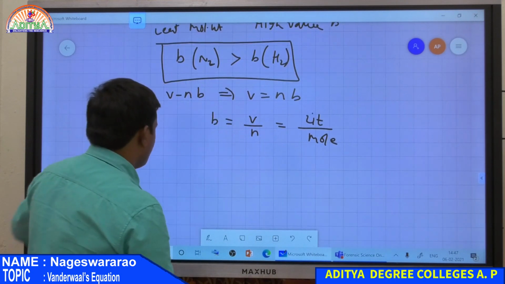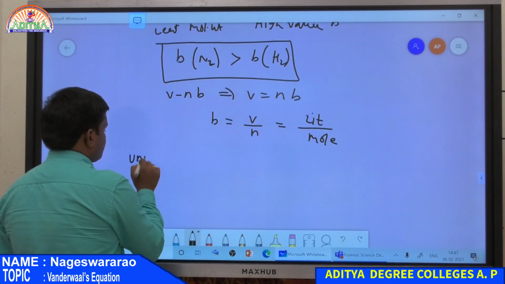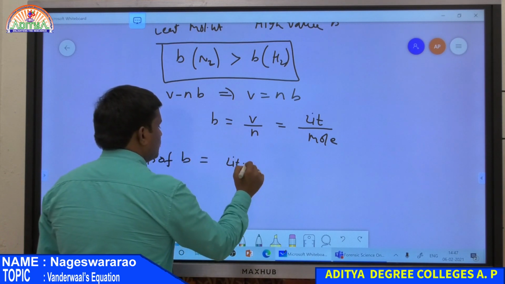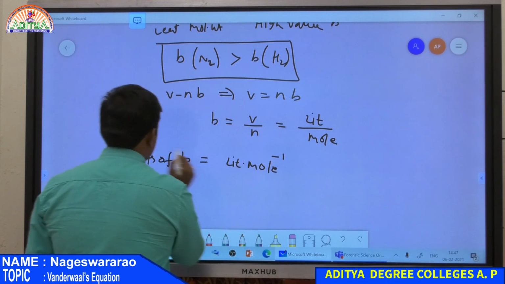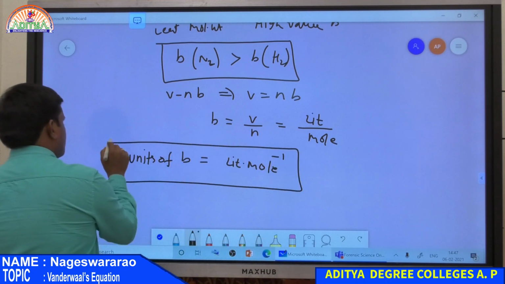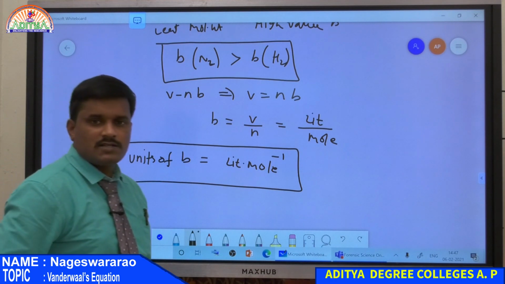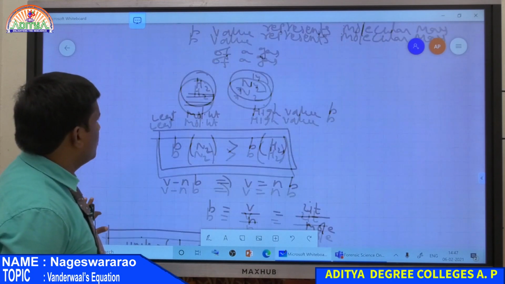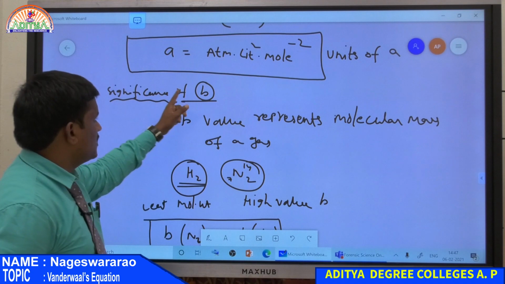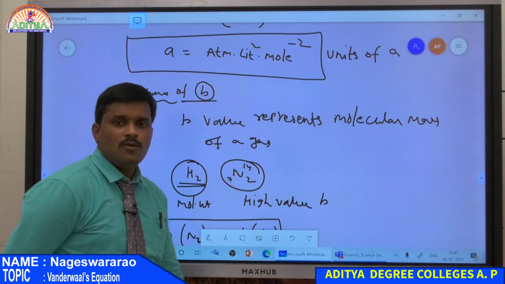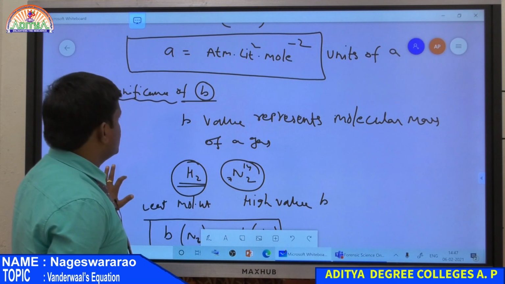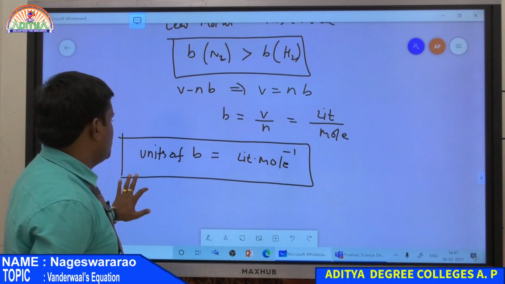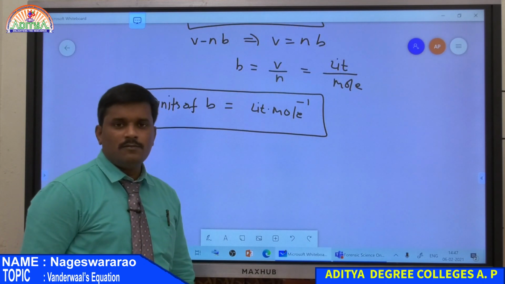Therefore the units of b are liter mole inverse, whereas the units of van der Waals constant a are atmosphere liter square mole power minus 2. So these are the significance and units of a and b. For b, the units are liter mole power minus 1.